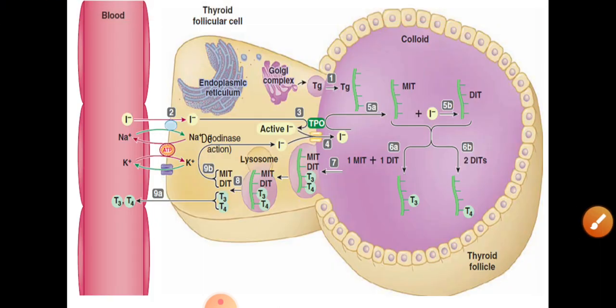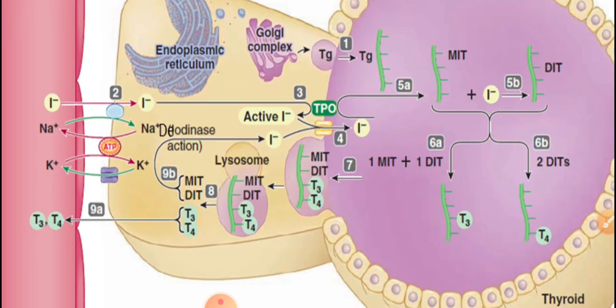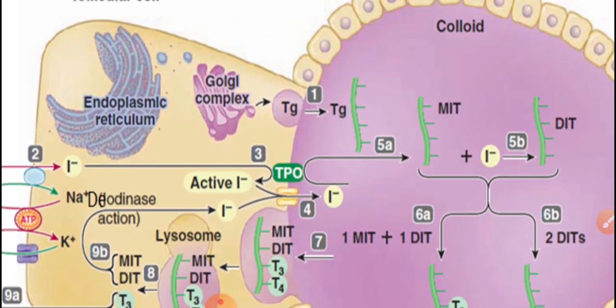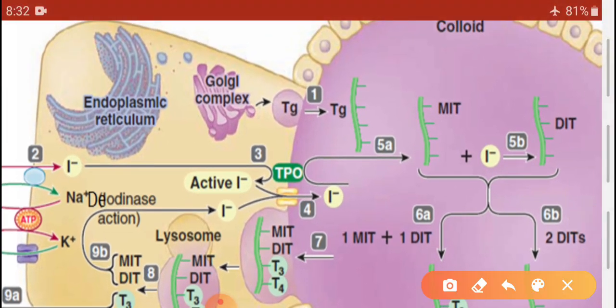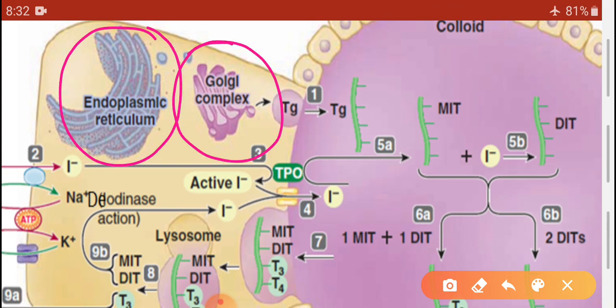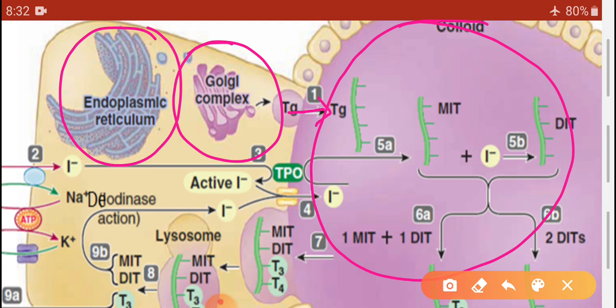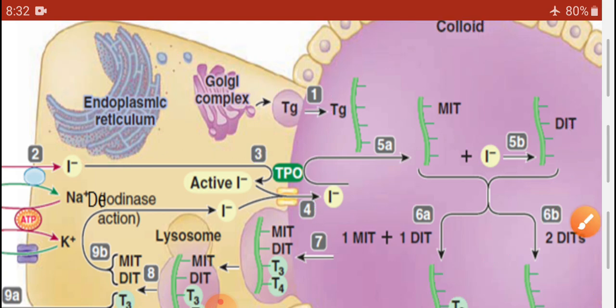So the first stage was thyroglobulin synthesis, which is from the ER and Golgi apparatus, and this thyroglobulin is transported by exocytosis into the follicular cavity, while the second stage is iodide trapping.